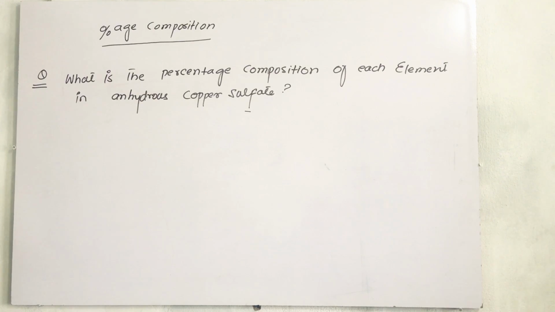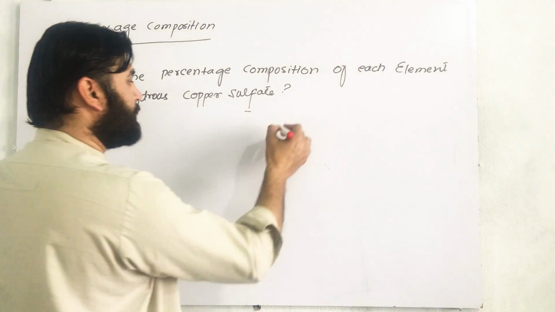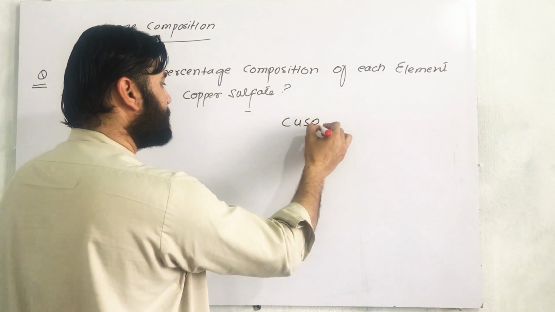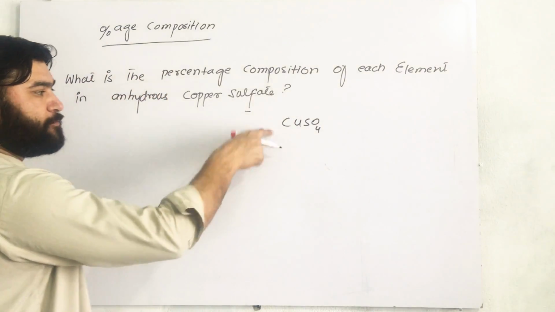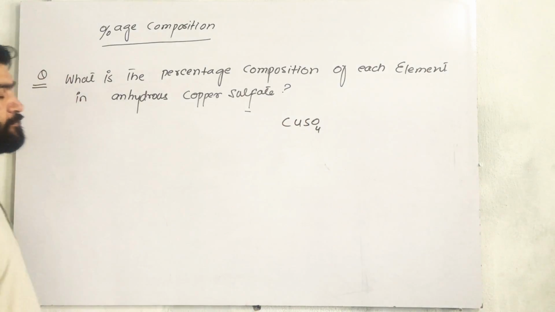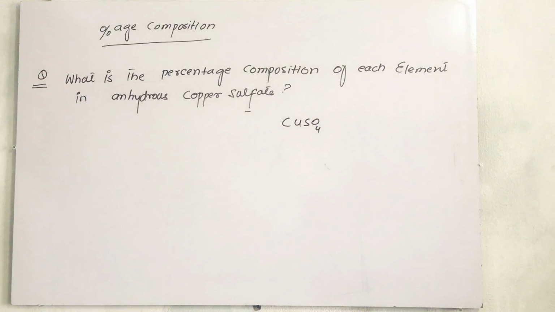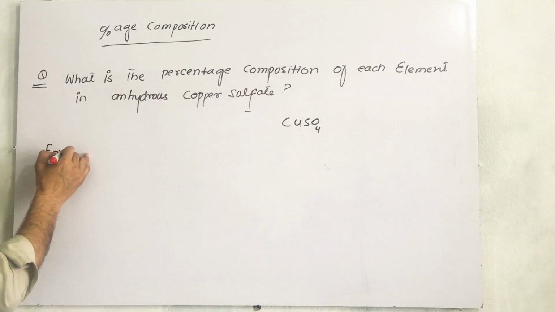So first you must remember the copper sulfate formula. The copper sulfate formula is CuSO4. So you have to find how much copper is present, how much sulfur is present, and how much oxygen is present in terms of percentage. So the formula is very much important.